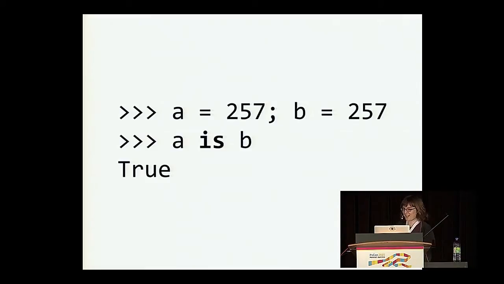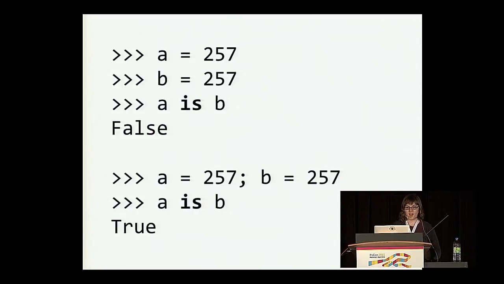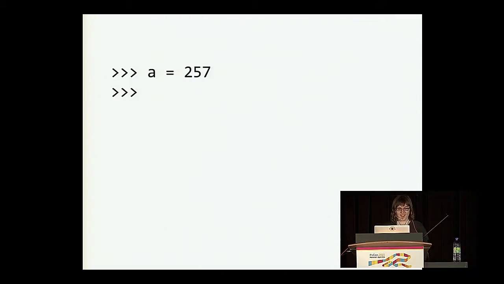Okay, so let's look at these two examples side by side. When they're defined on separate lines, A is B evaluates to false, and when they're defined on the same line, A is B evaluates to true. What? Right? What's going on here? So let's talk about code objects to really illustrate this example.